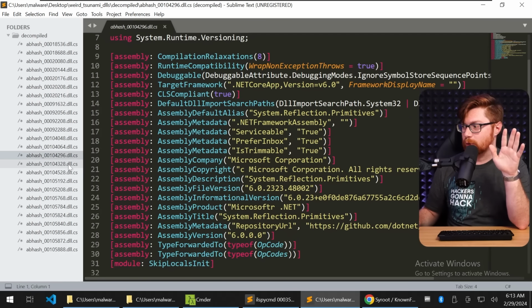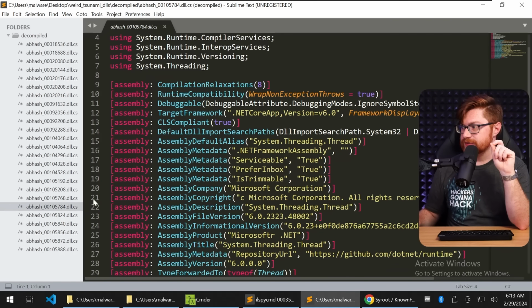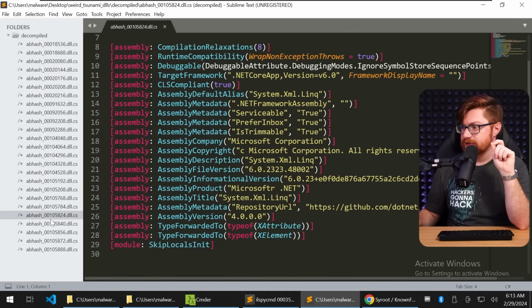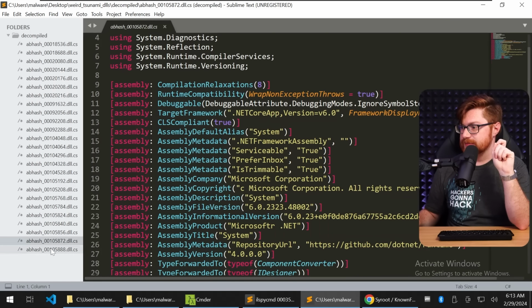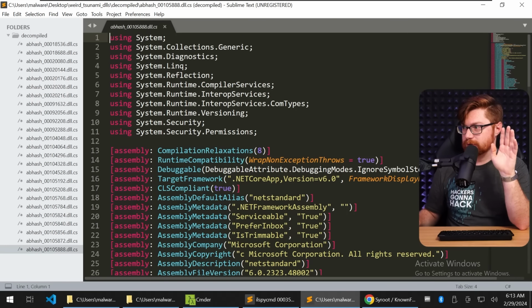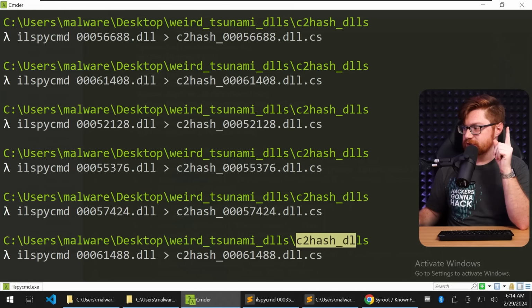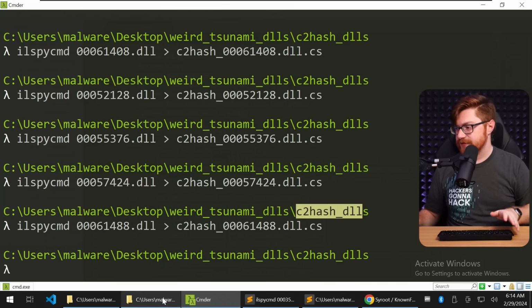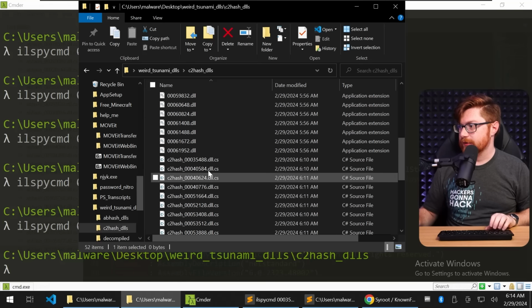Is there any other weird stuff? Like the .NET Tor one is interesting to me. What else do we have? These all look like defaults, system capabilities, XML, LINQ, reader writer, XDocument, XAssembly, System .NET assembly. So that's all probably boilerplate. How close are we to cruising through the C2 sample ones? Okay, that just finished. So let's try to move all those into another directory.